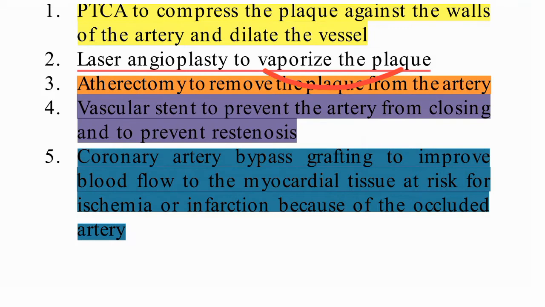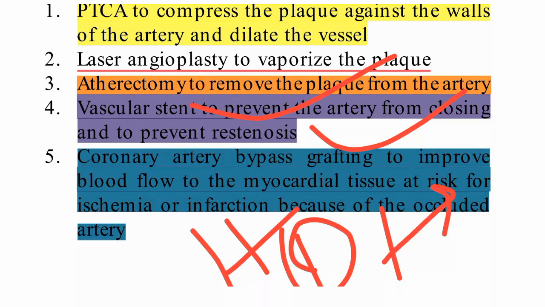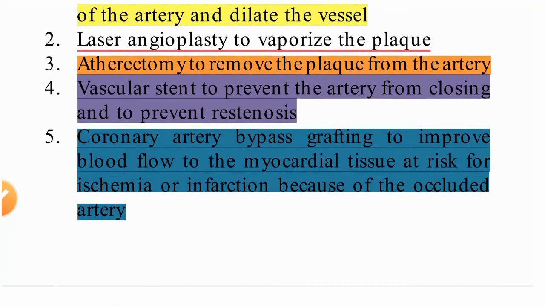Atherectomy to remove the plaque from the artery. So we can do the atherectomy, and it will remove the plaque from the arteries. Vascular stent to prevent the artery from closing, to prevent restenosis. So we can put a vascular stent, and it will prevent the artery from becoming stenosed.